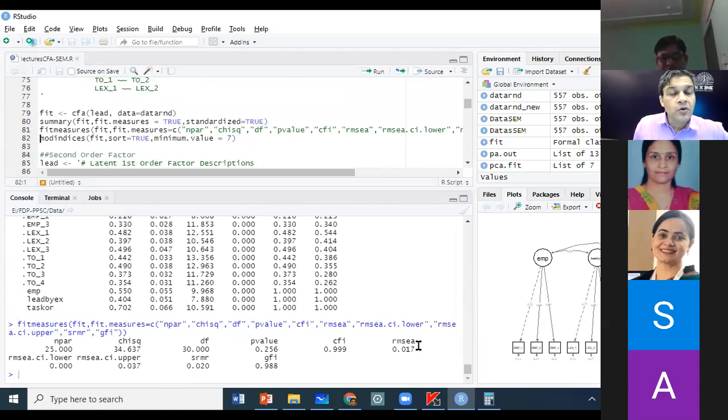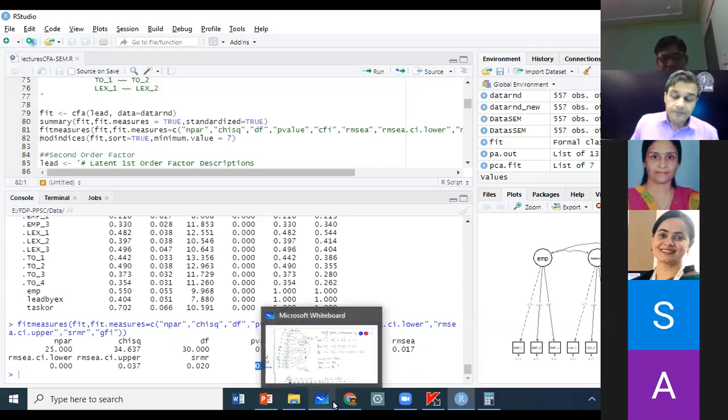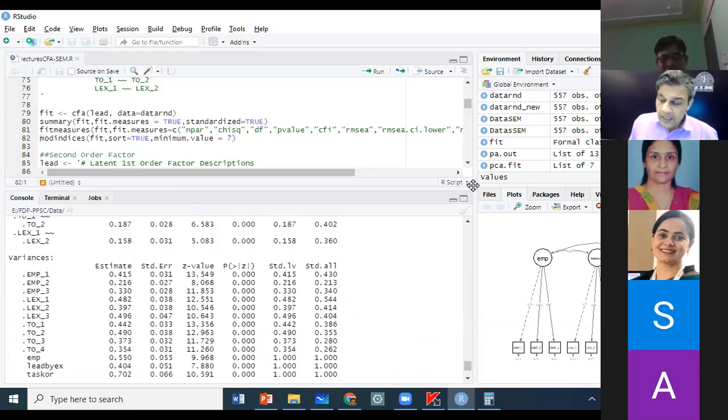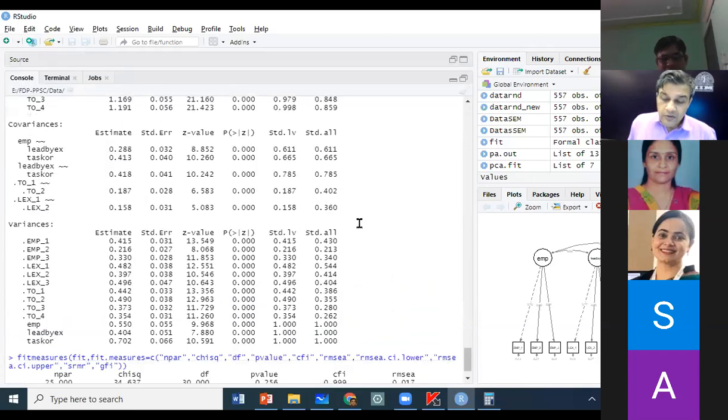RMSEA has gone down to 0.02. We said it should be less than 0.05. SRMR, again, it should be less than 0.05. It has also gone down below 0.05. And our GFI, again, the ideal is 1. It has become 0.99.